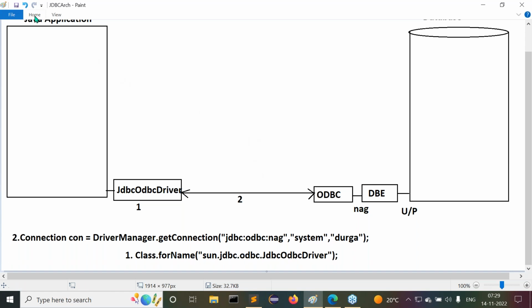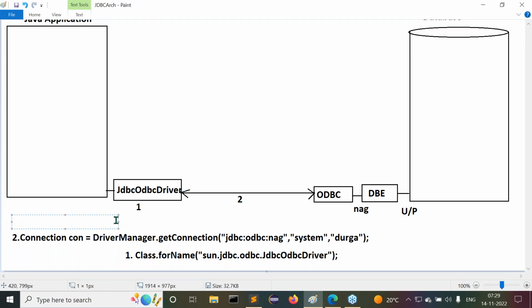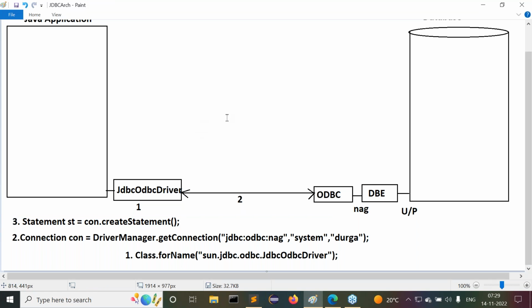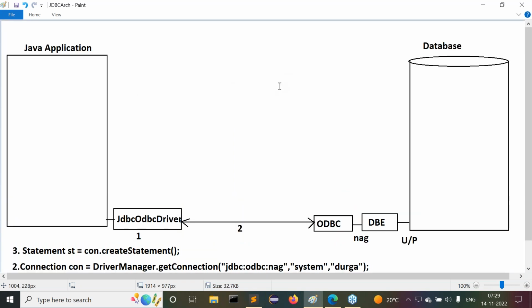Now, I'm going to use step number 3. What is that step number 3? Statement st is equal to con.createStatement(). Observe this, all of you. By this we are getting the statement object. There is nothing to show as a separate block in the diagram. Just assume the statement is created.